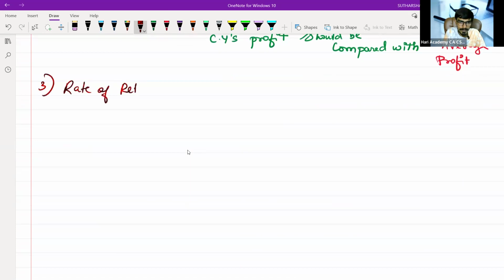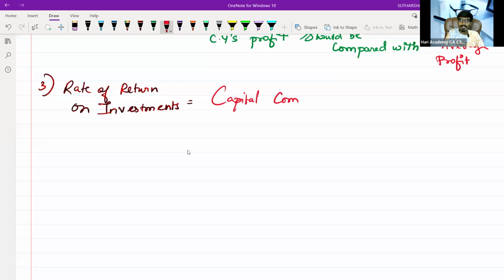Rate of return on investments. What is the rate of return on investments? Basically, it will be known as capital comparison. How much capital we have contributed towards the business? 10 lakh I have contributed.